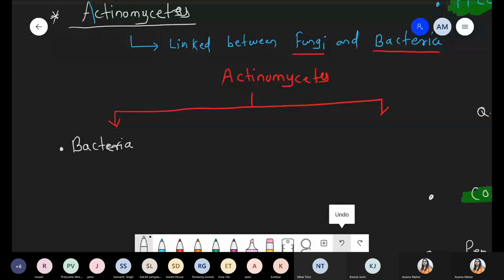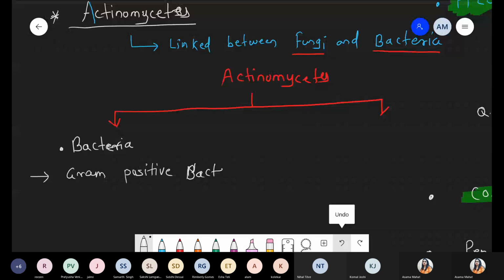Okay, bacteria. So first of all, when we are talking about these actinomycetes, it is an example of gram-positive bacteria. And I hope you remember we already discussed the meaning of gram-positive and gram-negative. So these are the gram-positive bacteria under the gram staining.